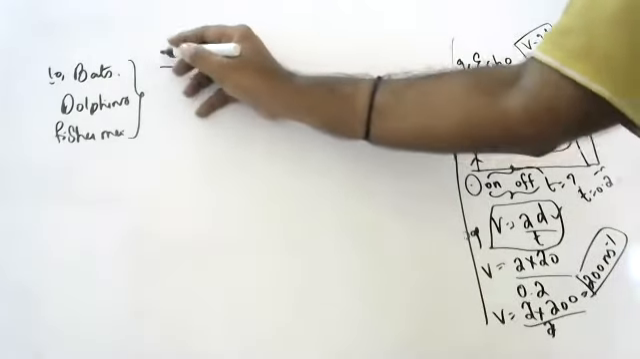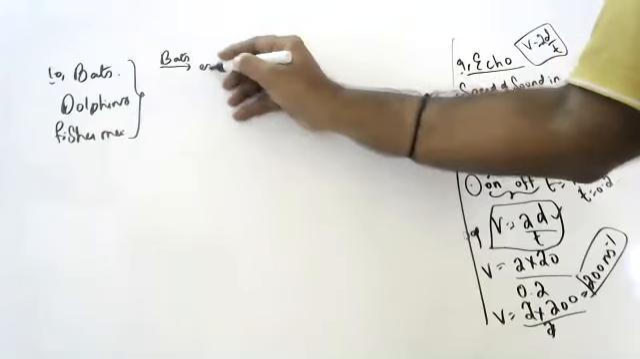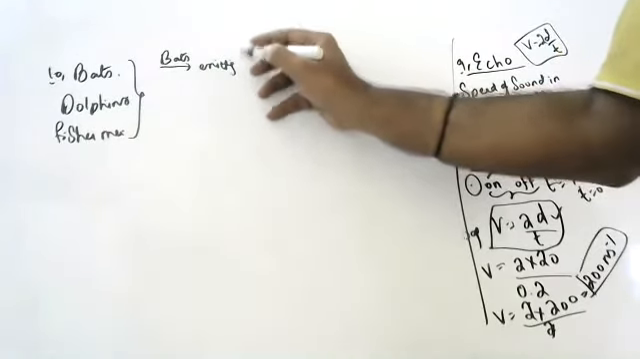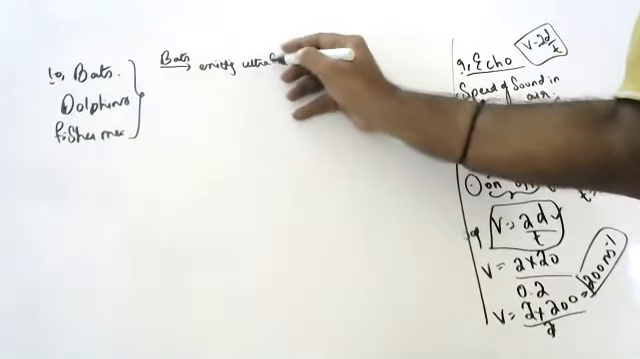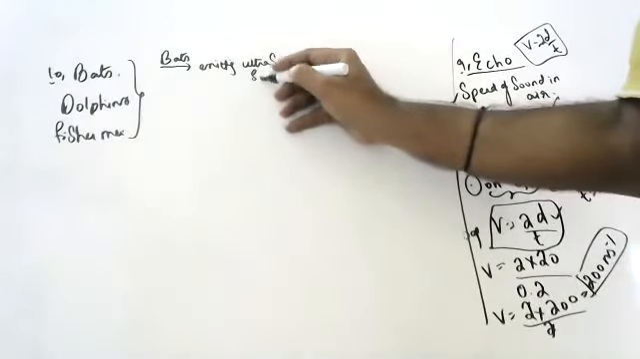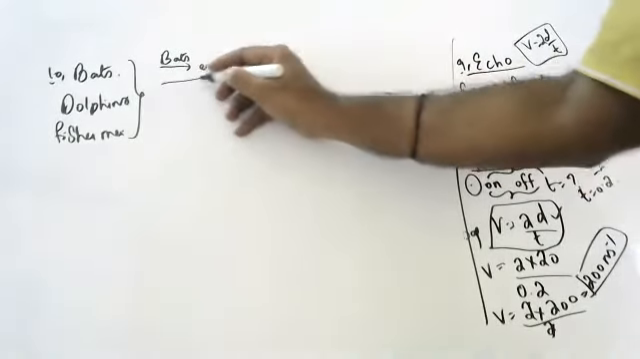Bats, when they are moving, will be emitting ultrasonic sounds, children. They will be emitting ultrasonic sounds continuously.